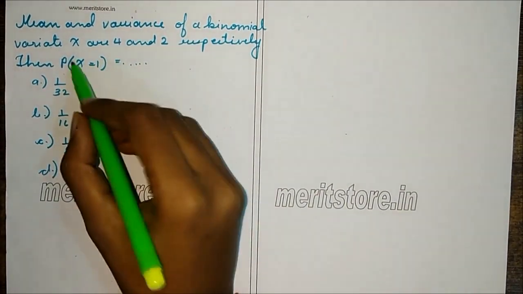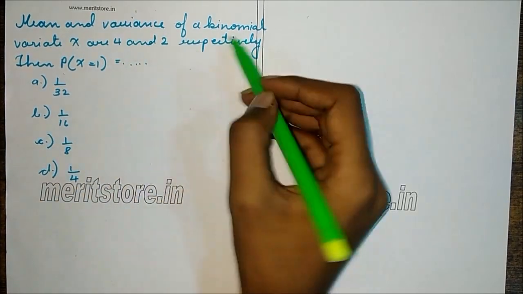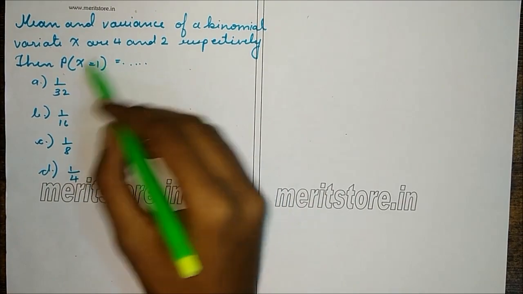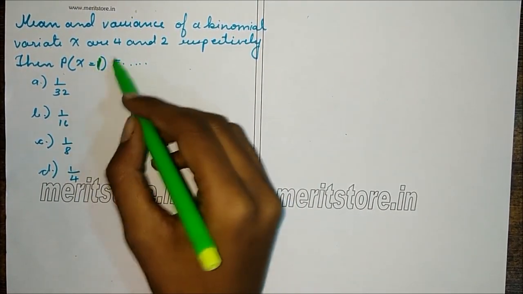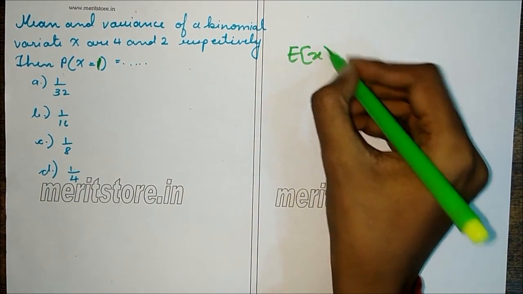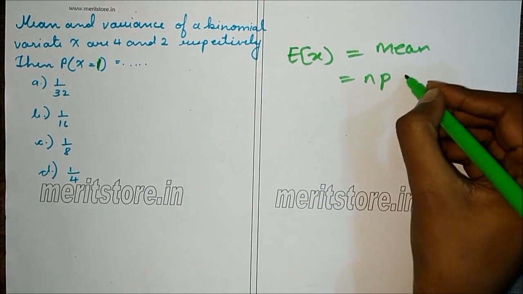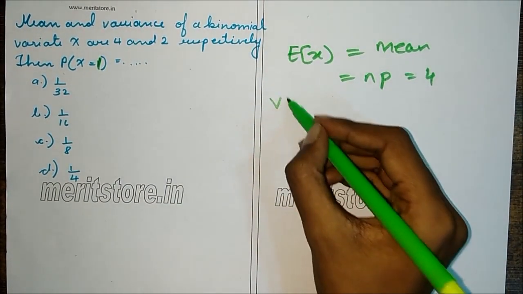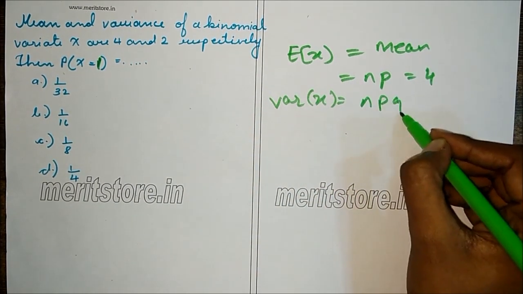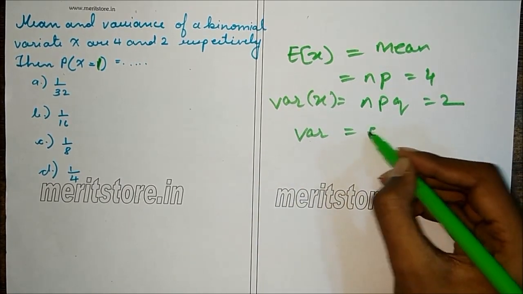Next question is, mean and variance of a binomial variate are 4 and 2 respectively. We have to find the value of P of X equals 1, that is number of successes 1. So what is given is, mean is the same as expectation. So this is mean E of X, which is equal to np, which is 4. Variance is given as 2, which is npq.